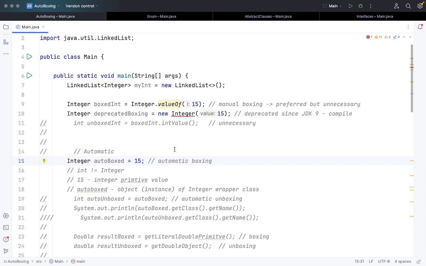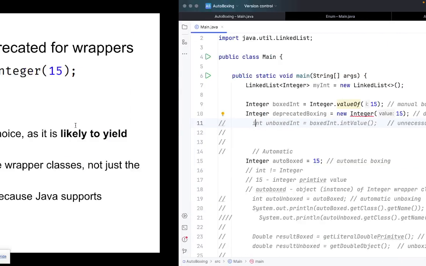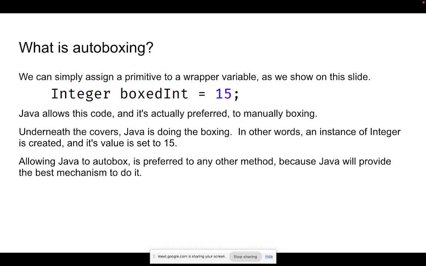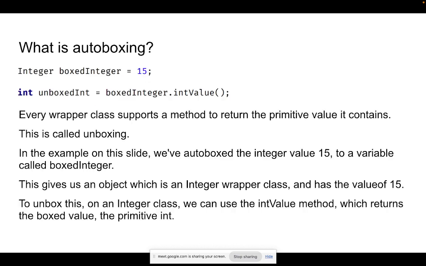That means given an integer value, I'm converting it to its wrapper class instance using the boxing method, which Java takes care of. Now this is something called unboxing. Now I have done this, and my boxed integer object has the value 15.